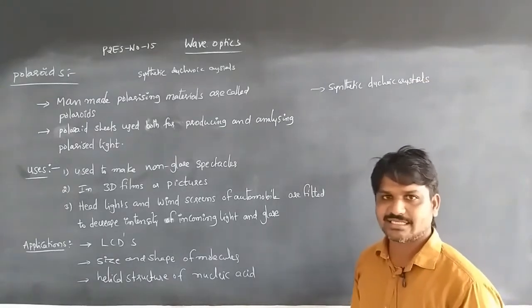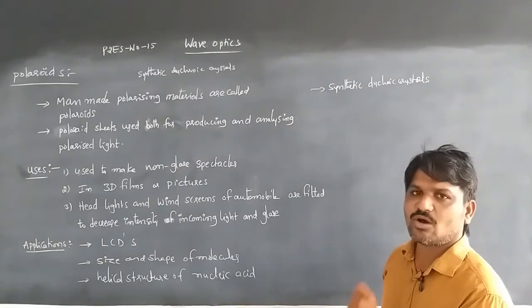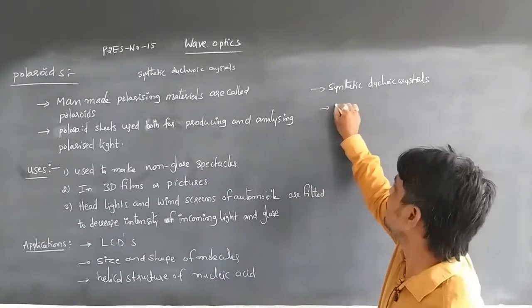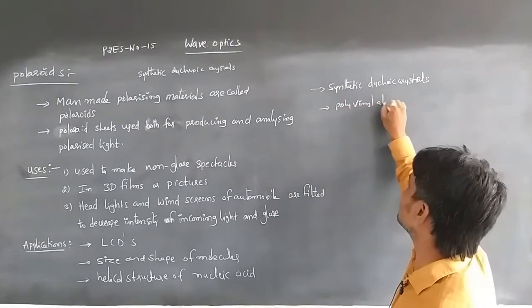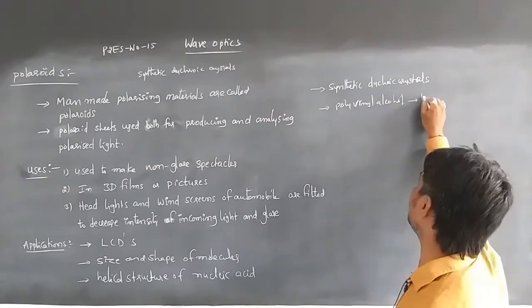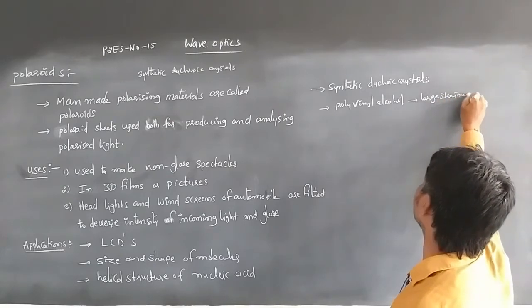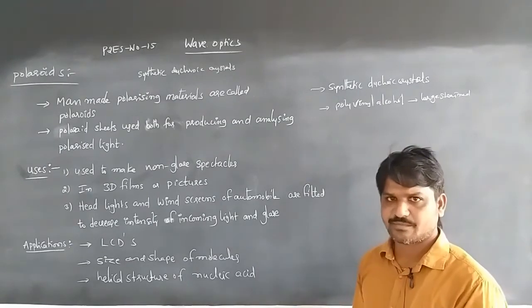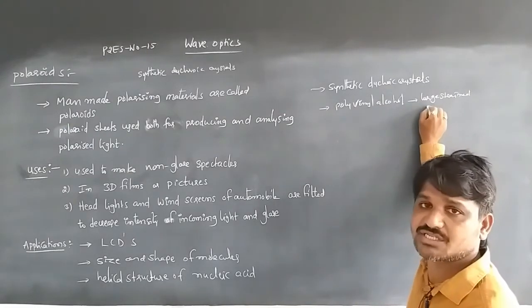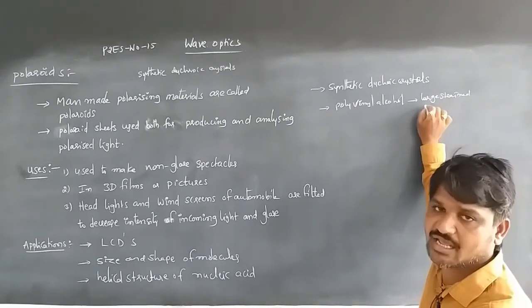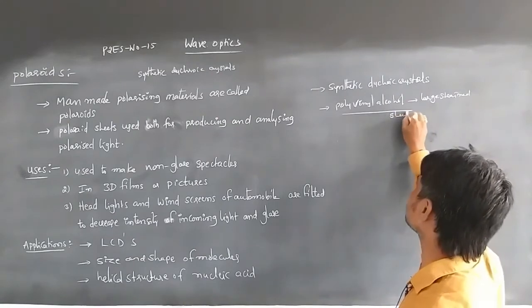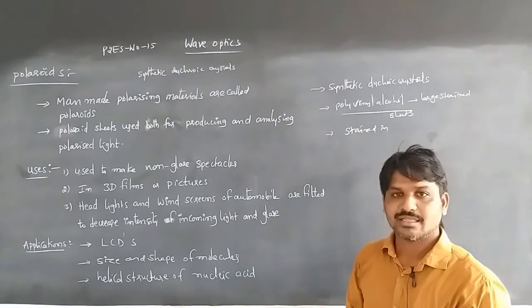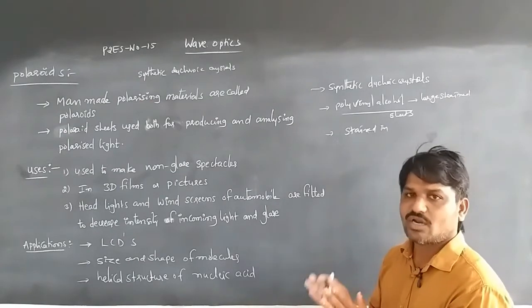When polyvinyl alcohol sheets are strained, the result is that the molecules are arranged in the form of long chains. Those sheets are then stained in ink containing iodine, and then the sheets act as a polarizing material, that is called a